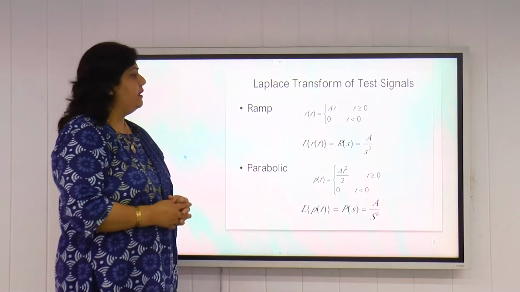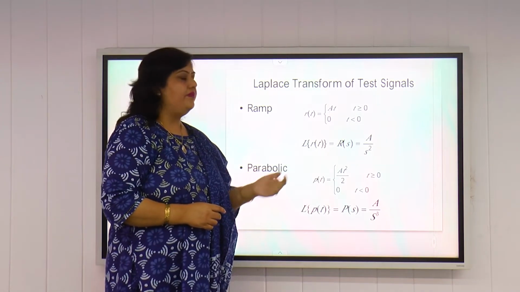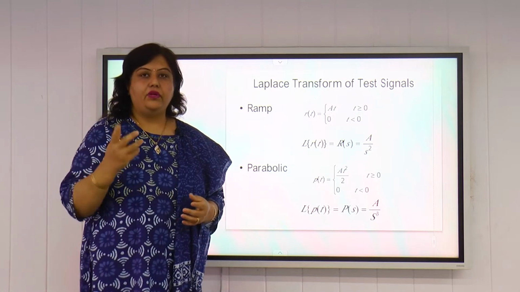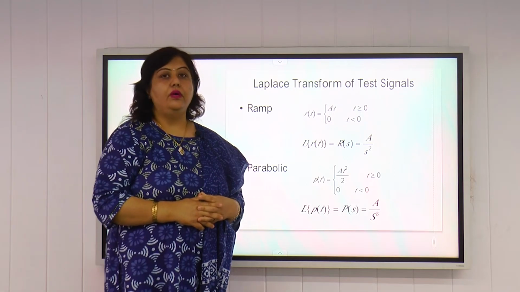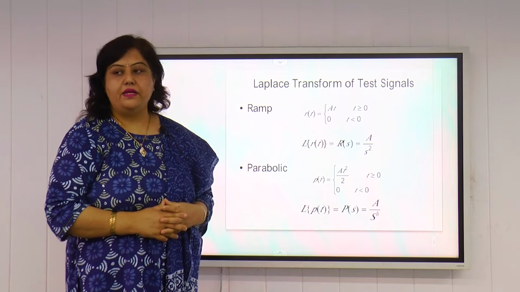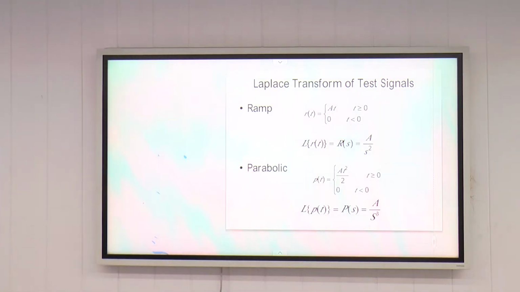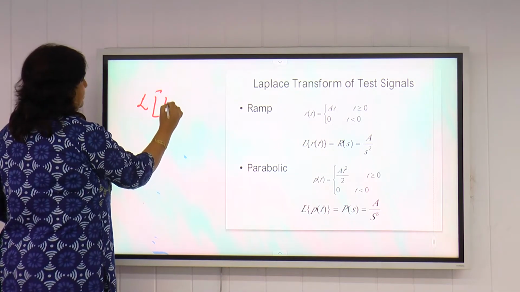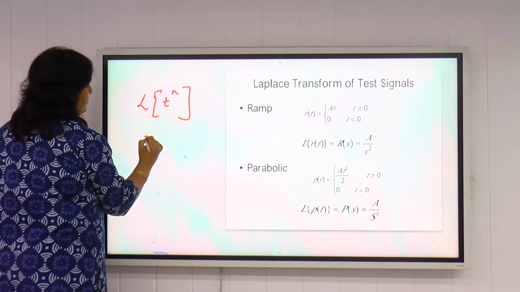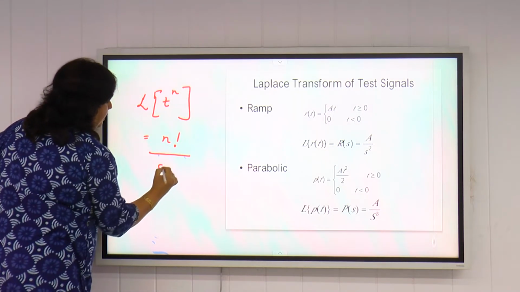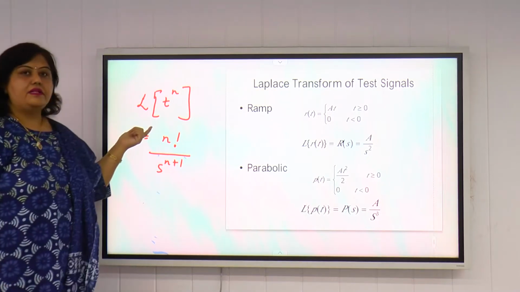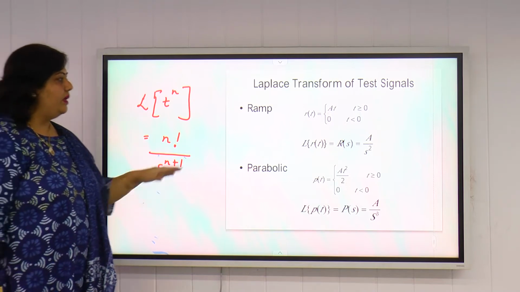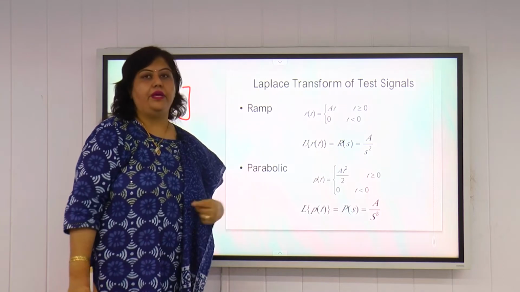Similarly, if we talk about ramp signal, if we take the Laplace transform of ramp signal, it will come out to be A by S square by using the formula of Laplace transform of t raised to power n. What is Laplace transform of t raised to power n? It is equal to n factorial divided by s raised to power n plus 1. I can write it like this. So Laplace transform of t raised to power n can be written as n factorial divided by s raised to power n plus 1. By using this formula, we have the Laplace transform of ramp signal equal to A by S square.